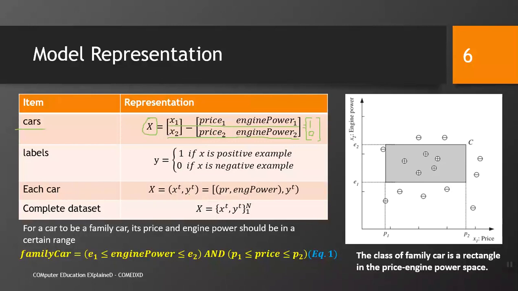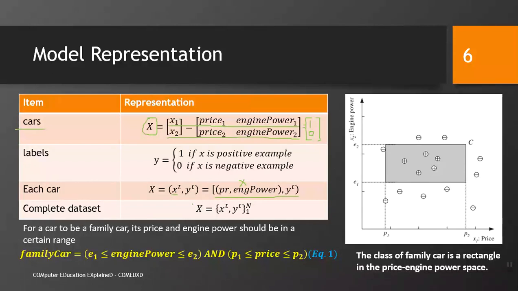Each car is represented as a tuple xt, yt. Xt represents the data. Again, this data is represented by two features, price and engine power, and yt would be either 0 or 1, right. So, this is further explained over here: PR for price, and eng power meaning engine power. These are the two features, we represent them as x, and yt is again 0 or 1.